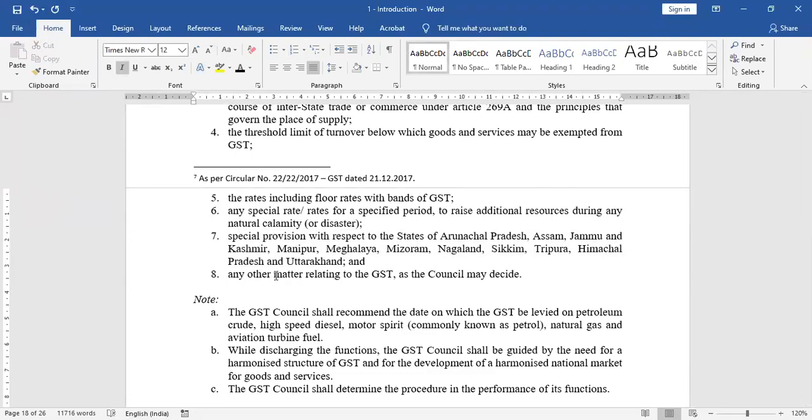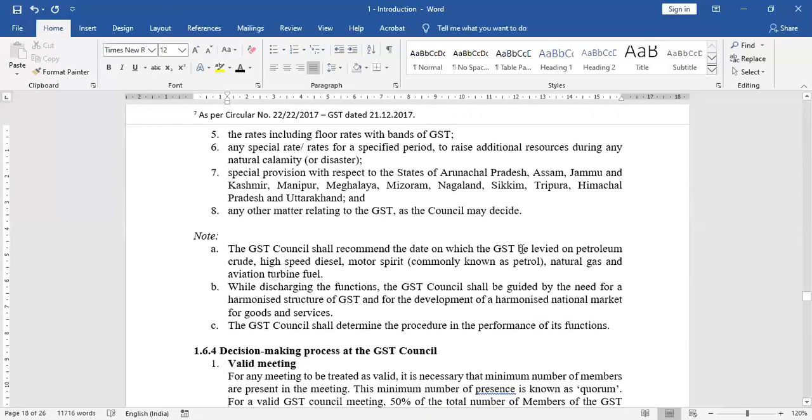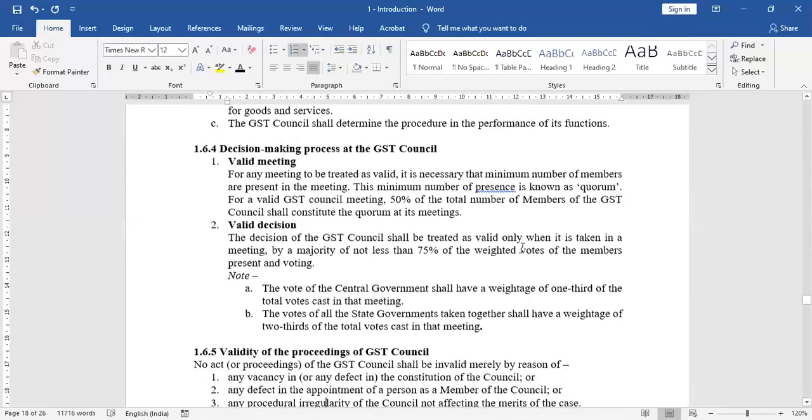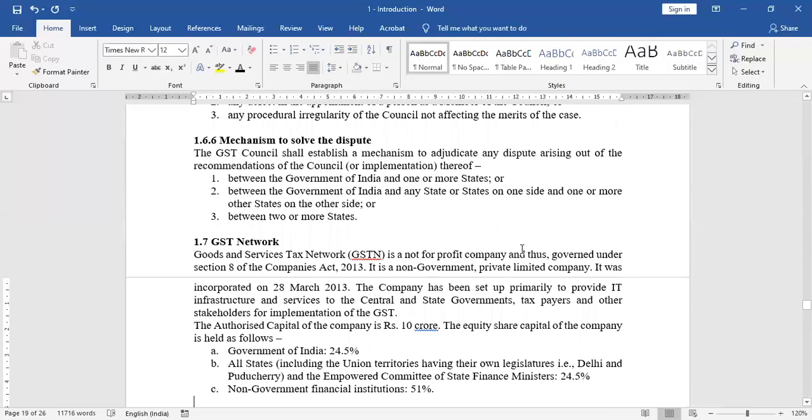These are the recommendations of GST Council. Council has the power to take such decisions. Council will decide the date on which 5 petroleum products will be within the purview of GST. That's it. So this is our GST Council. You have to simply learn it. There is nothing for me to teach in GST Council.